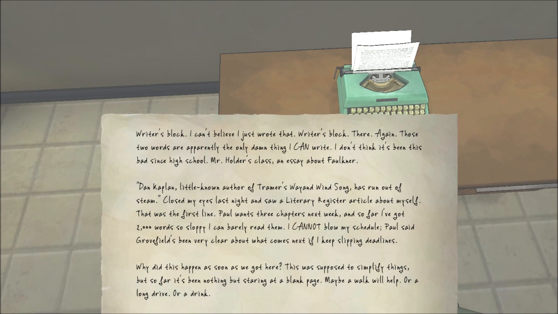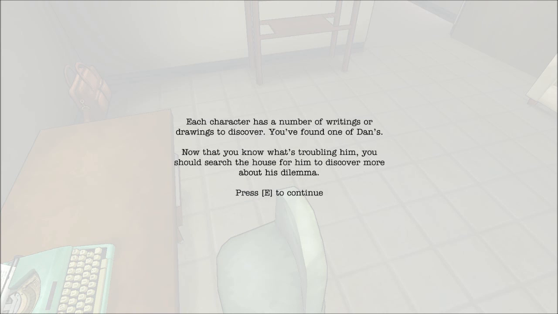So I think I know where this is going. It wants me to choose between walk, long drive, or drink. Y'all know what I'm choosing. A walk for sure.